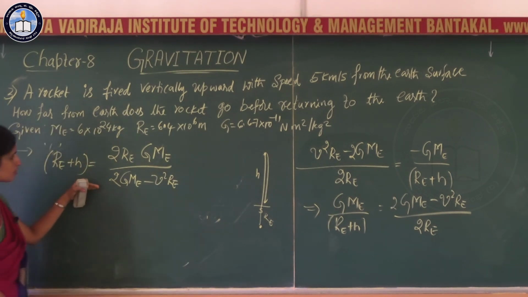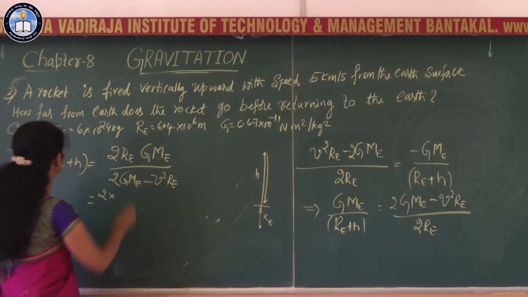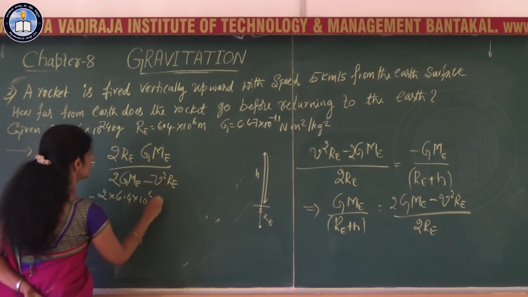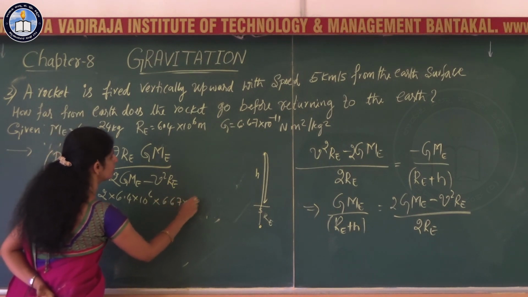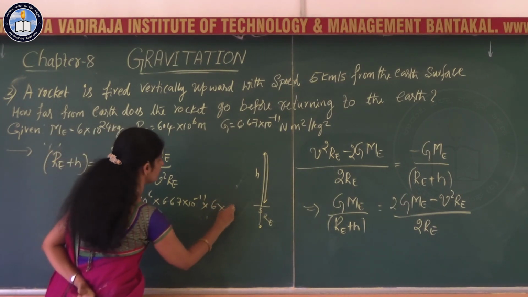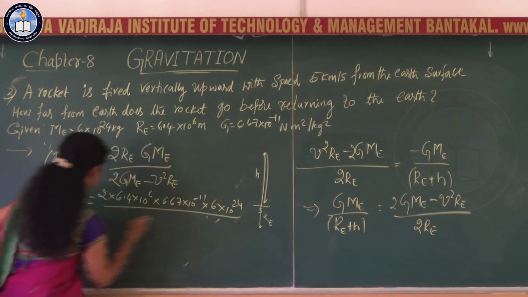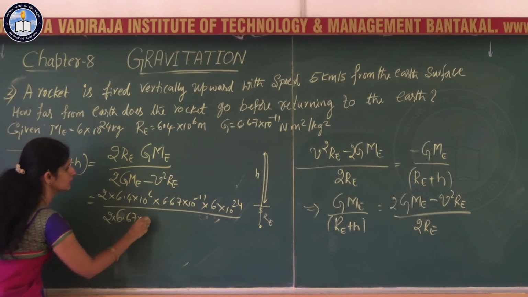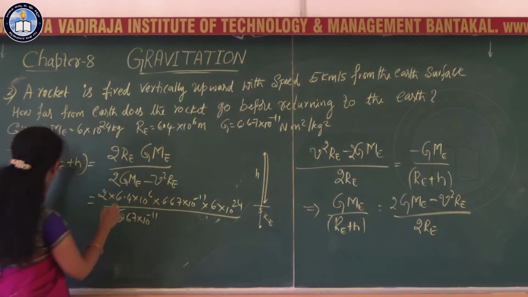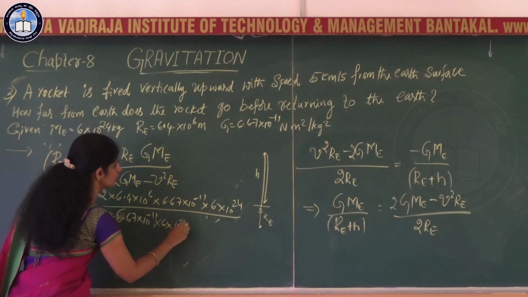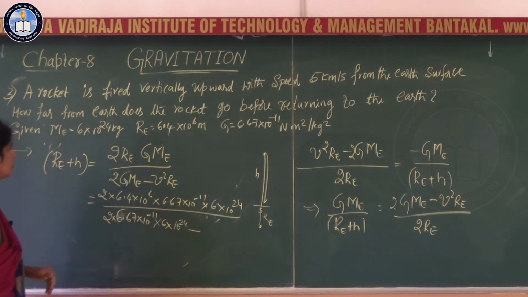After this much of a step, you have to go for the substitution of those values. If you substitute the values, 2 into Re value, that is 6.4 into 10 to the power 6, into G value 6.67 into 10 to the power minus 11, Me, that is 6 into 10 to the power 24. Then in the denominator, 2 into G value 6.67 into 10 to the power minus 11 into the mass of the earth, 6 into 10 to the power 24, minus v square.